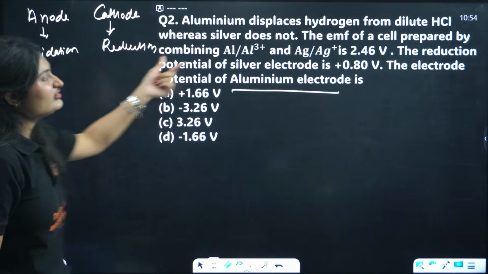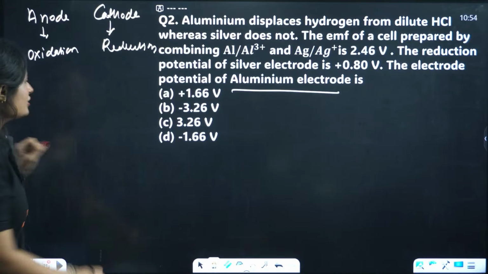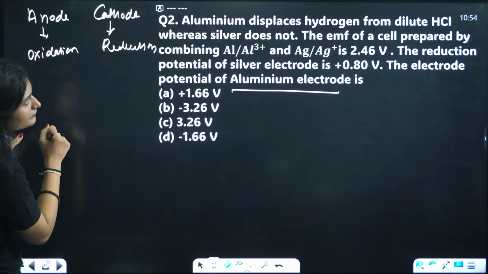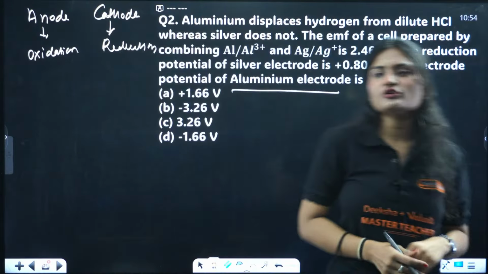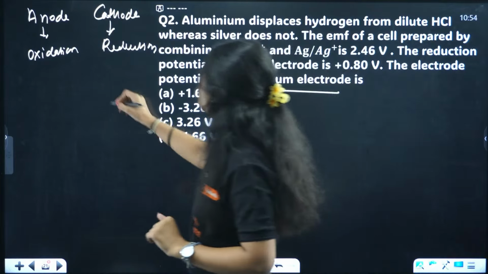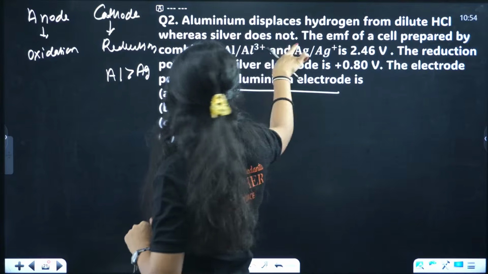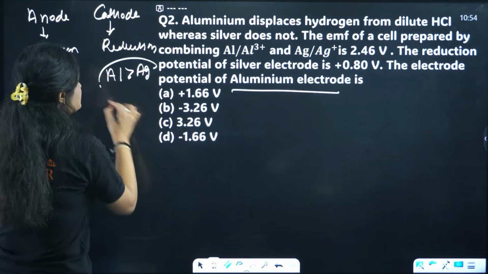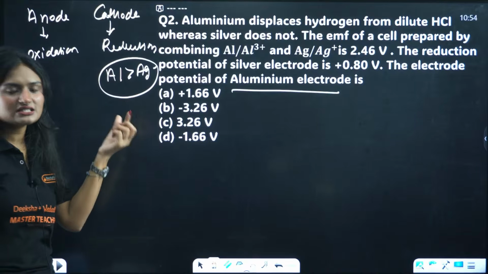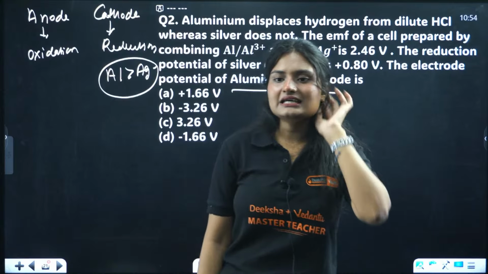Now how will we decide which will be anode and which will be cathode? We know that aluminum is displacing hydrogen from dilute HCl. That means aluminum is more reactive than silver, because silver is not able to do that. So when we talk about reactivity in chemistry, what do we talk about?